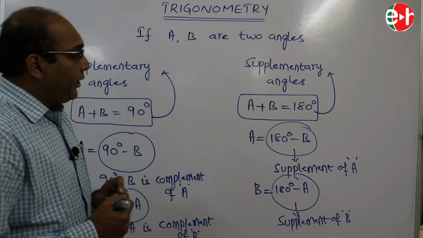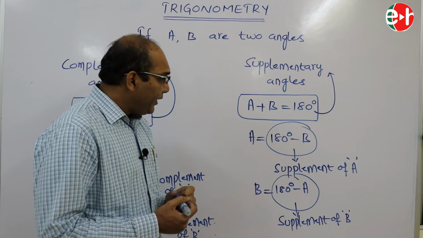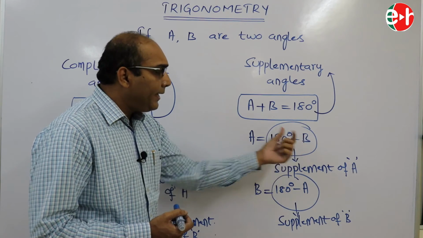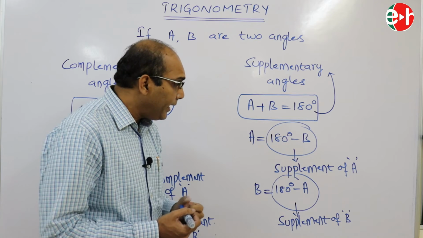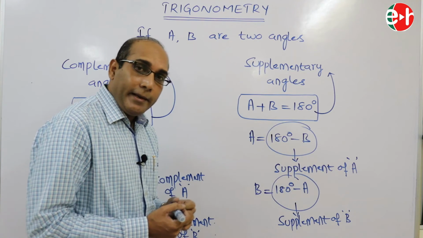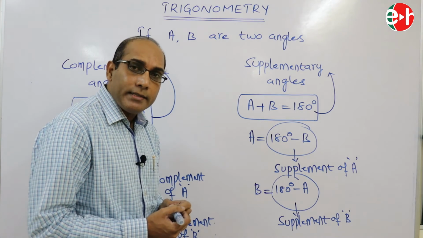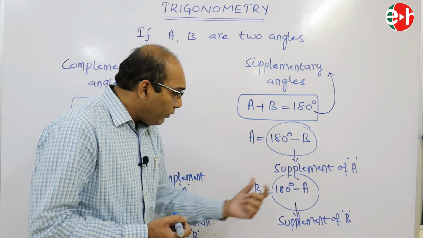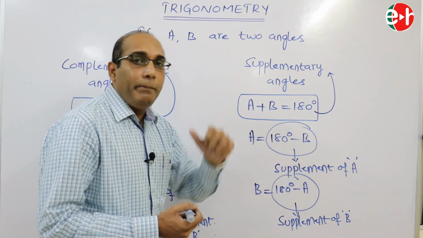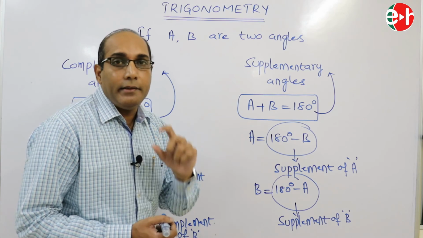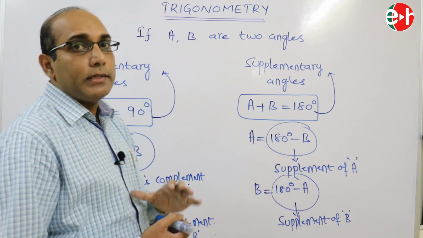Here, A plus B is equal to 180 degrees, then we can write A as 180 degrees minus B. Then 180 degrees minus B is called the supplement of A. And B is equal to 180 degrees minus A, so 180 degrees minus A is called the supplement of B. Finally, what are complementary angles and what are supplementary angles?